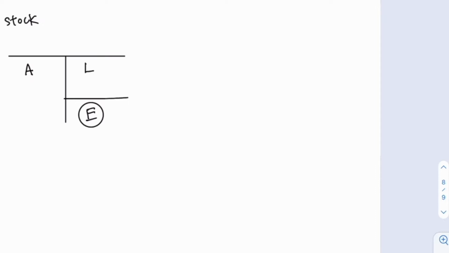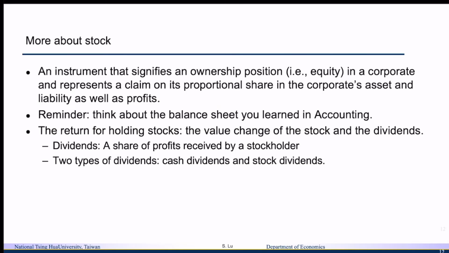So when you hold a share of a company, you not only hold a share of its asset, but you also hold a share of its liability. The net earning of a firm that you have is a share of the asset minus liability. Finally, the return for holding stocks includes the value changes of the stock and the dividends. The dividends are a share of profit received by a stockholder, and there are two types of dividends. One is cash dividends, and the other is stock dividends.